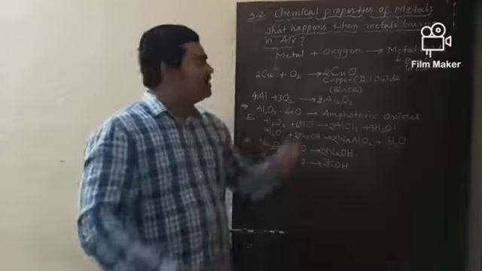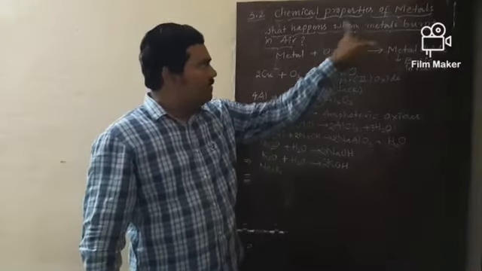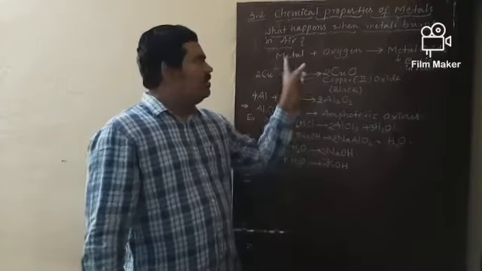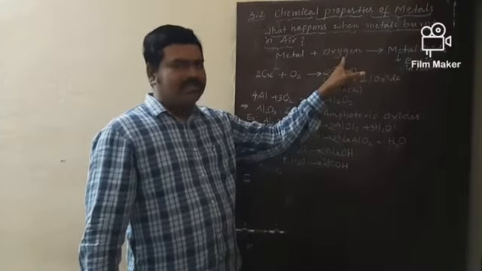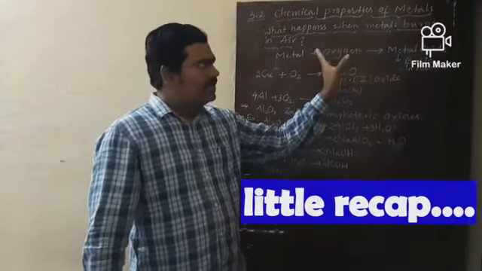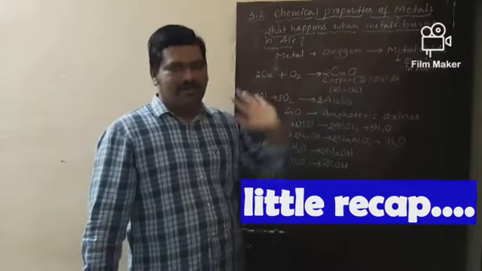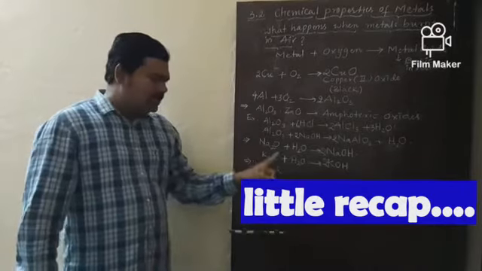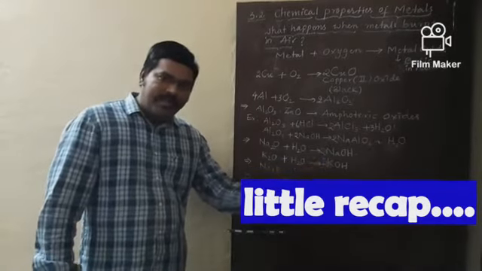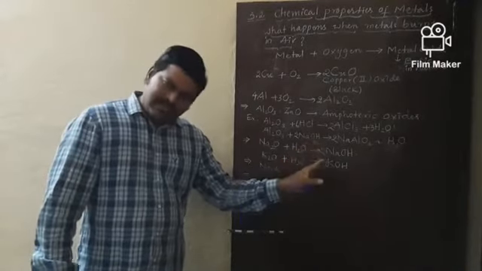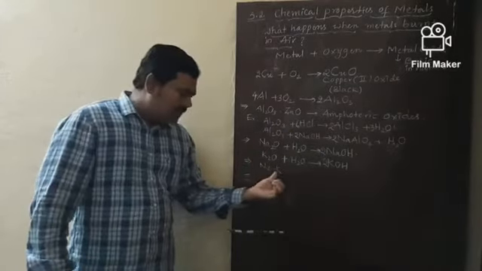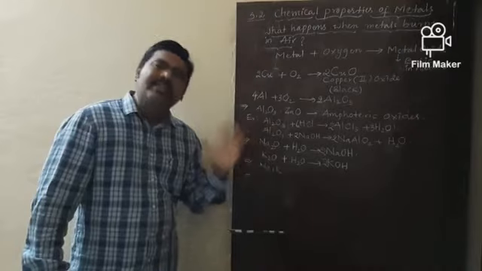What happens when metals burn in the presence of air? Very simple. When metal burns in the presence of air, nothing but oxygen, it leads to the formation of metal oxide, which is basic in nature. And these metal oxides dissolve in water to form corresponding bases, which are water soluble, also called alkalis. Metals like sodium and potassium are highly reactive.